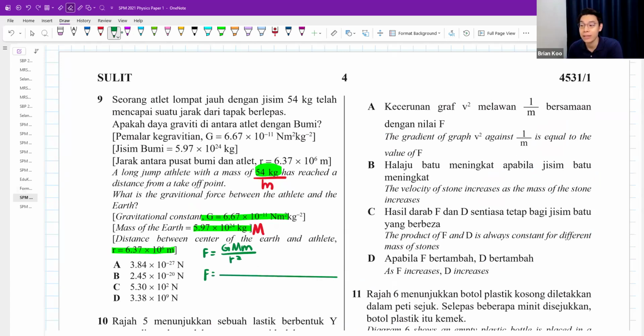And then you would substitute in: 6.67 times 10 to the power negative 11, multiplied by 5.97 times 10 to the power 24, multiplied by 54, divided by 6.37 times 10 to the power 6. Don't forget to square. Be careful with that. Okay, calculator time.